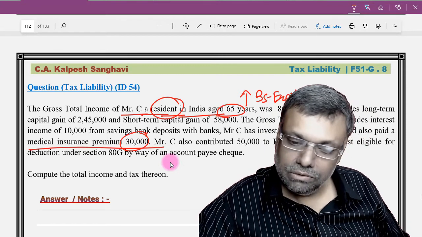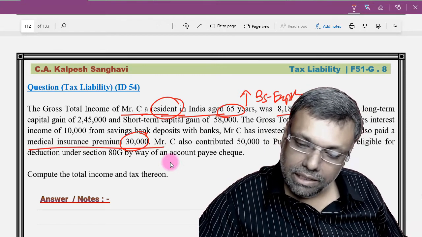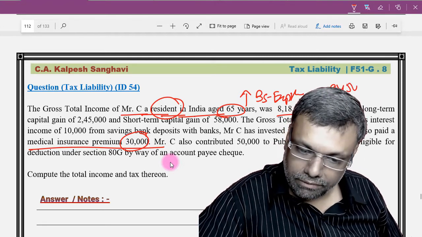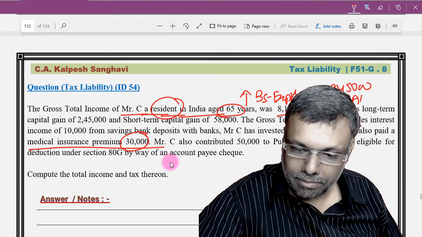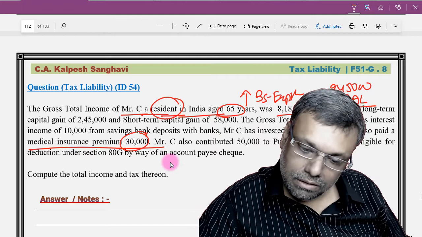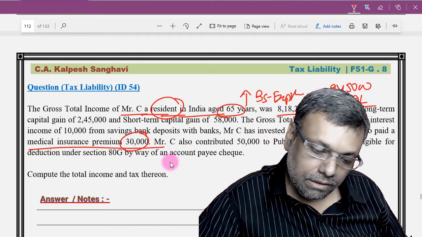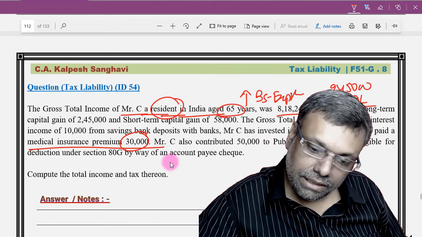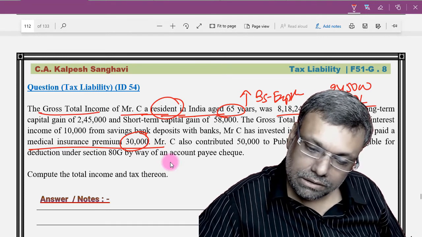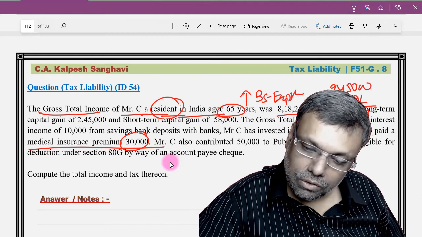Okay, now see, his income is 8,18,240, which includes LTCG of 245,000 and the balance. Okay, and your total income including all these figures is the gross total income. Okay, so that is 8,18,240.